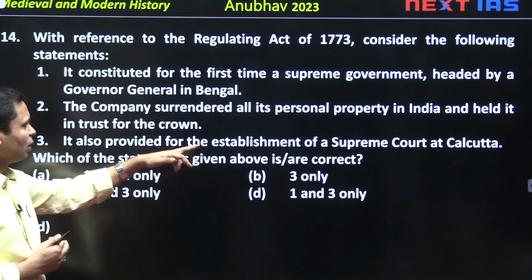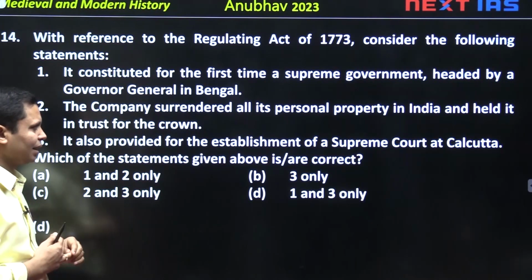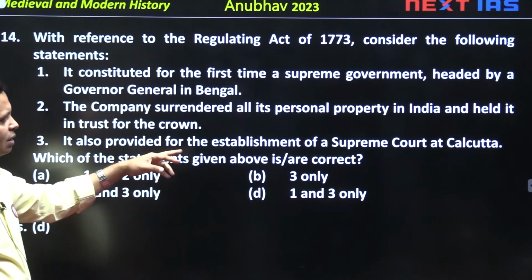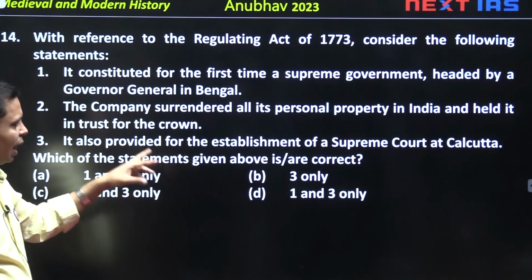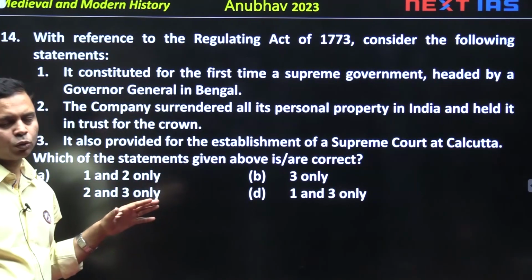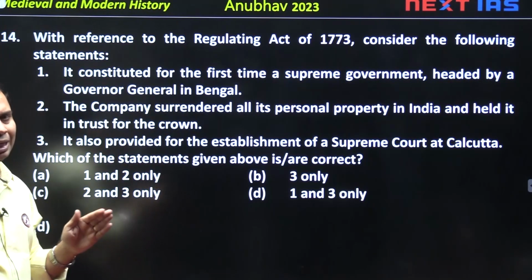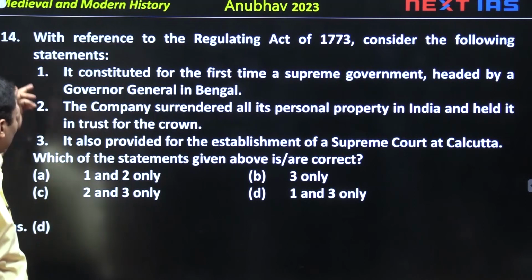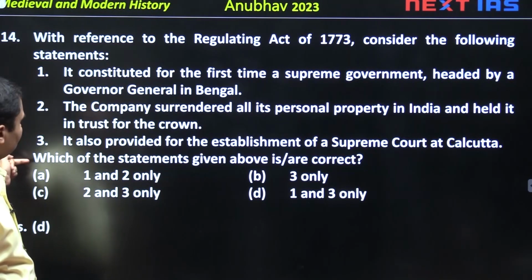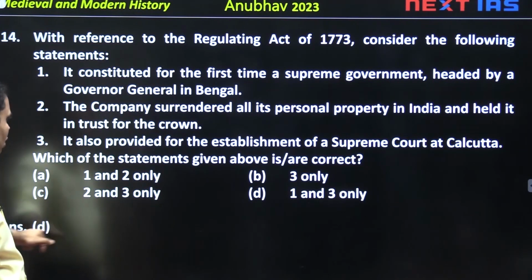Third, it also provided for the establishment of a Supreme Court at Calcutta. Yes, it was proposed in 1773, but the court was established in 1774, and the first Chief Justice of the Supreme Court was Elijah Impey, E-L-I-J-A-H, Elijah space Impey, I-M-P-E-Y. So, statement 1 and statement 3 are correct, statement 2 wrong, answer will be D, 1 and 3.